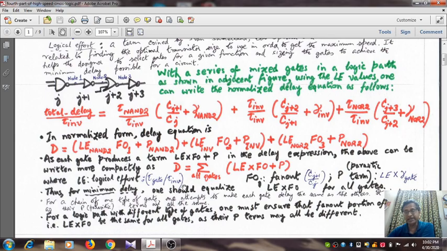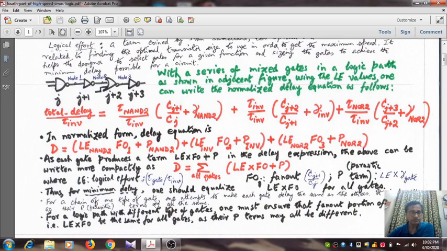That means in the earlier case it was the fan out portion of the delay. Now that we are dividing the term by tau of inverter, we cannot call it the fan out portion of delay. The fan out portion of delay is FO, but LE now consists of tau of gate divided by tau inverter. So we should equalize the product LE and FO for all the gates.